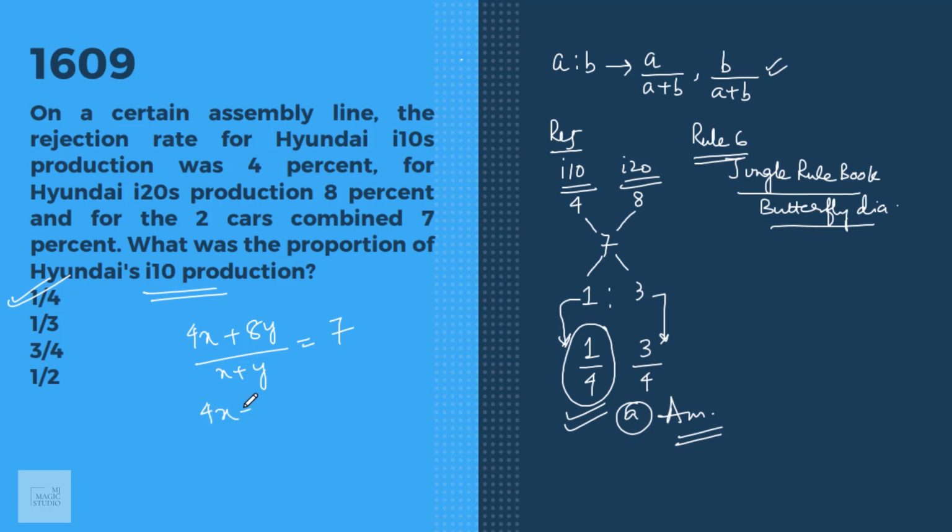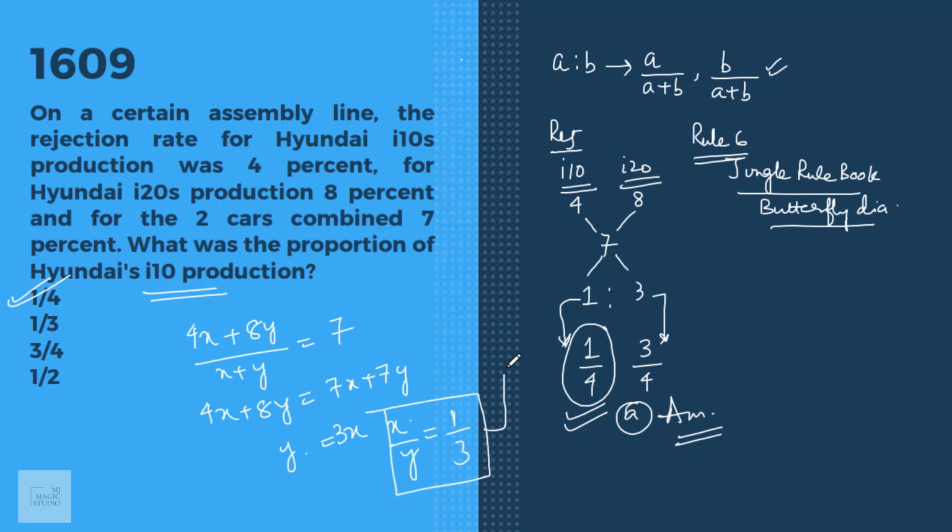If we solve this, 4x plus 8y equals 7x plus 7y. We'll get 7x minus 4x is 3x and 8y minus 7y is y. That means x upon y equals 1 by 3.